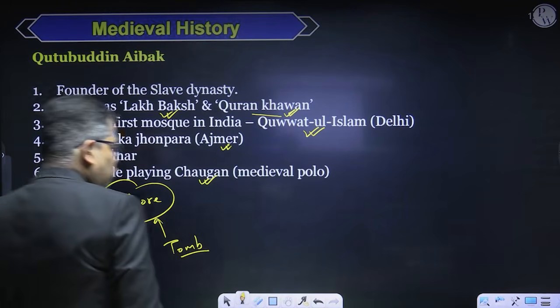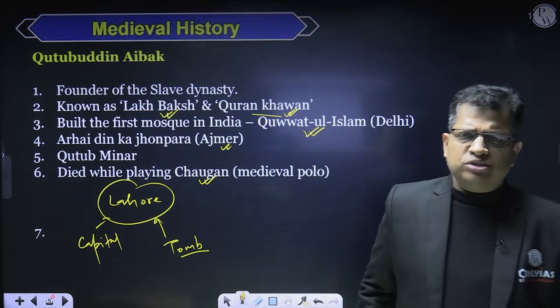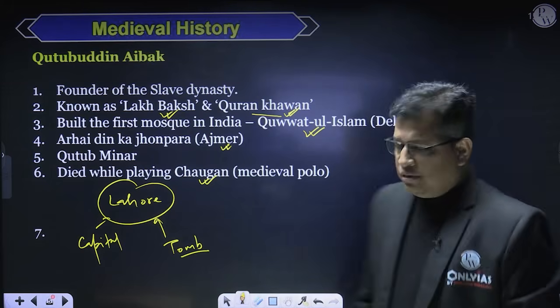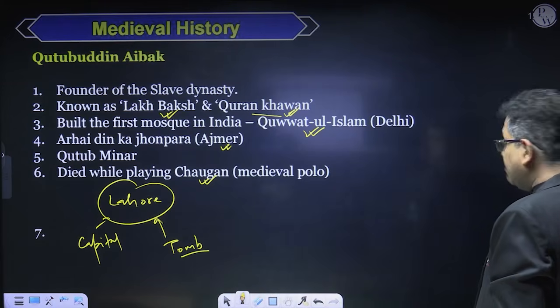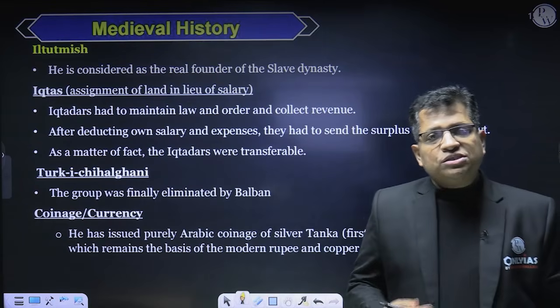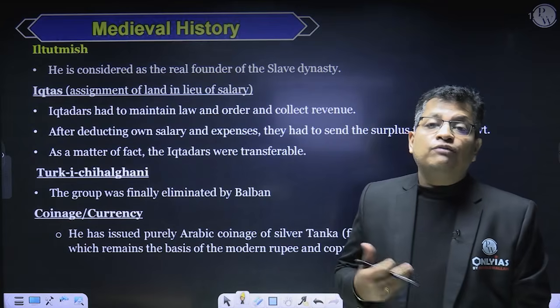After him, Iltutmish came to the throne after some time. In between, there is one more sultan called Aramsa, but no need to discuss him. So Iltutmish came to the throne, and he transferred the capital of Delhi Sultanate from Lahore to Delhi. As far as Iltutmish is concerned, he is considered the first legal sultan or the real founder of the Delhi Sultanate.